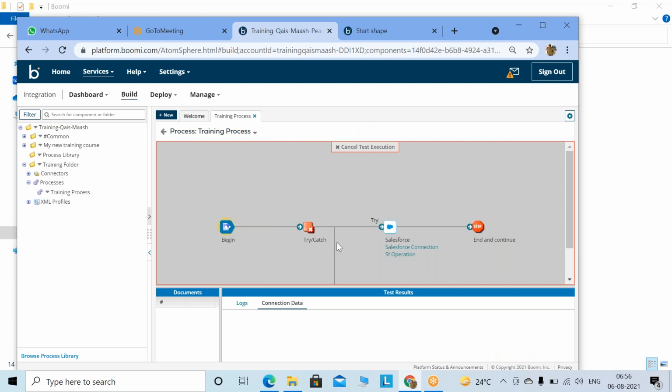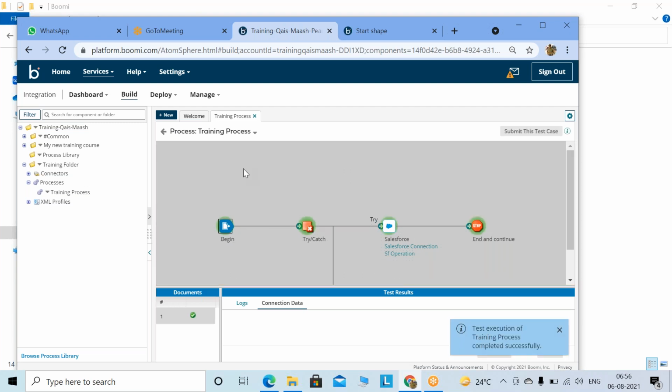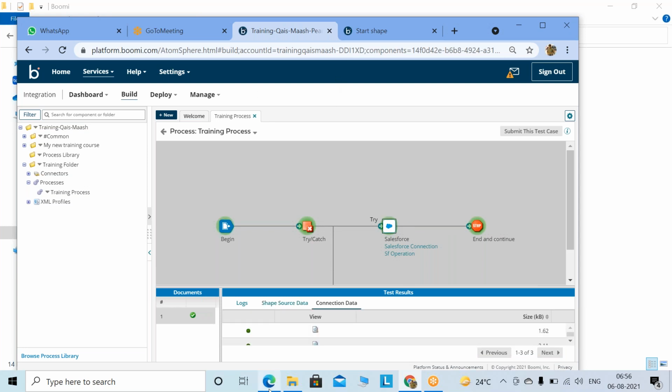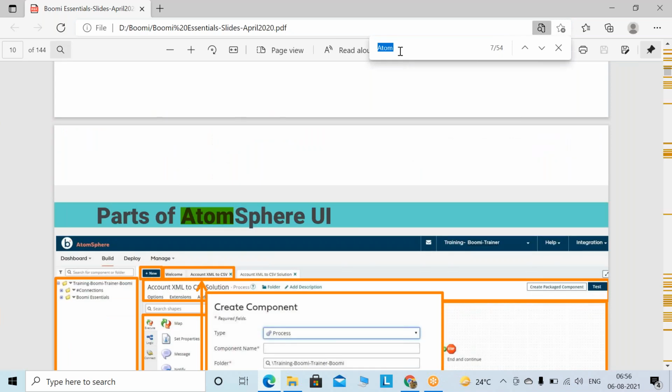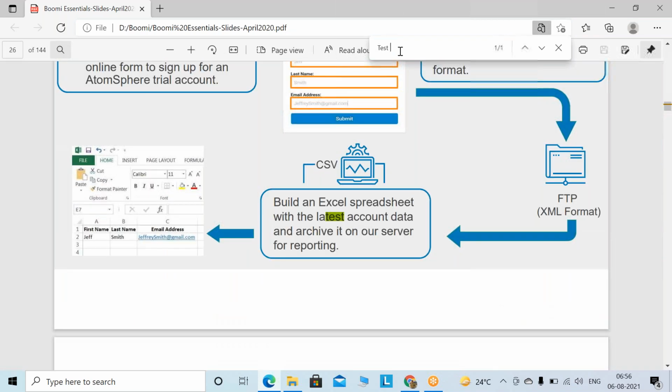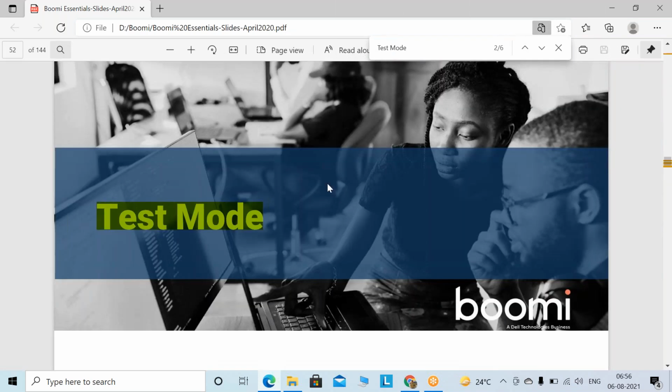And this is the test mode. While you are building, you have to test it. So this is the test mode. In test mode, there are limitations to retrieve the data. You cannot retrieve all the data. As of now, 3 records are there in the Salesforce, so it's bringing all. But in test mode, there is a limit. So what is the limit? In test mode, you cannot bring all the data. See.